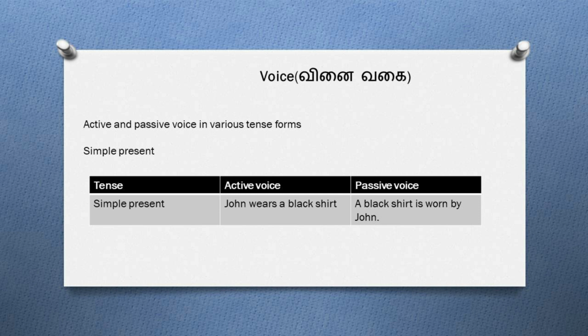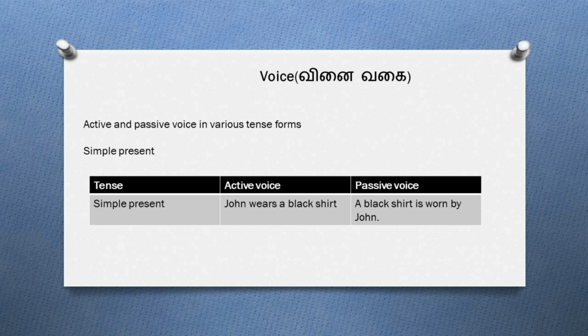So in the sentence, John wears a black shirt, John is the subject, wears is the verb and a black shirt is the object. Now start the passive voice sentence with the object of the active voice. So the sentence should begin with a black shirt. Next, coming to the verb. In the sentence, simple present tense is used, and a black shirt is a singular noun.